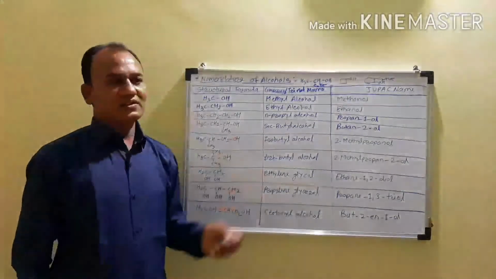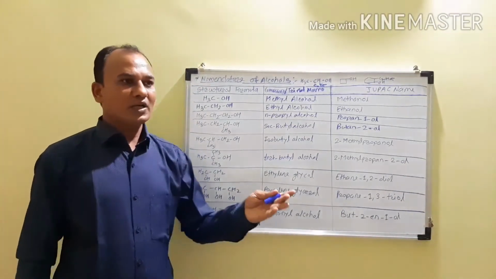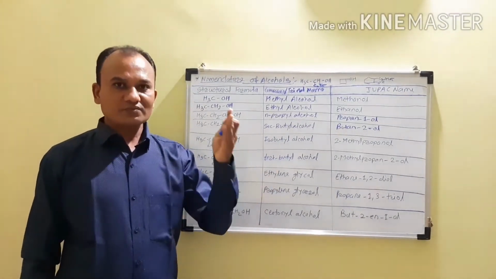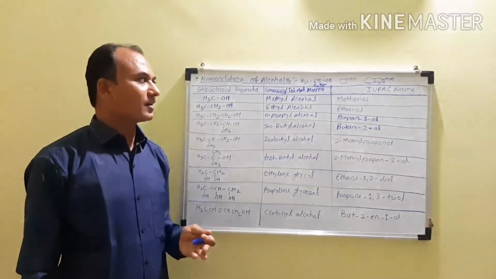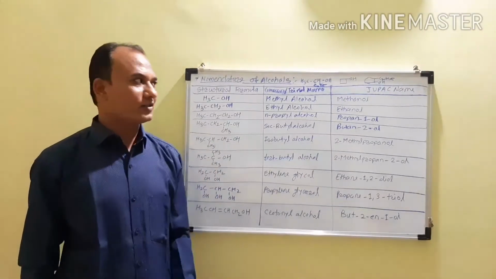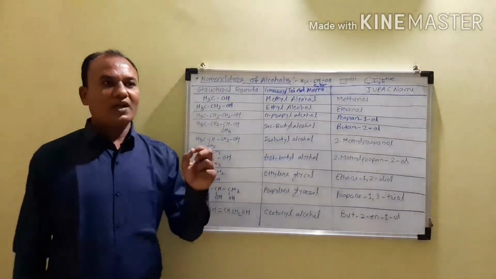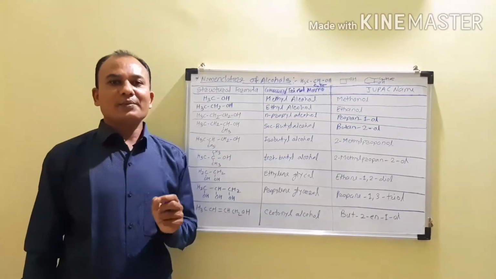Next system, that is the IUPAC names or IUPAC system. According to the IUPAC names, these alcohols are considered as the alkanols. How is this name obtained?